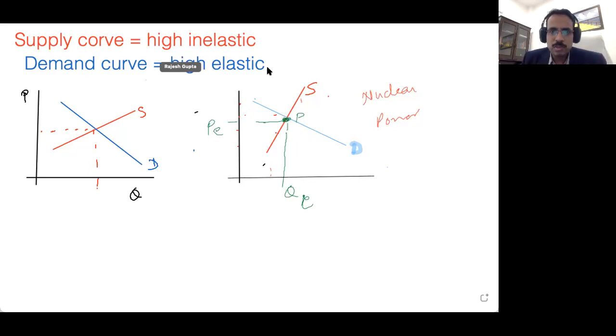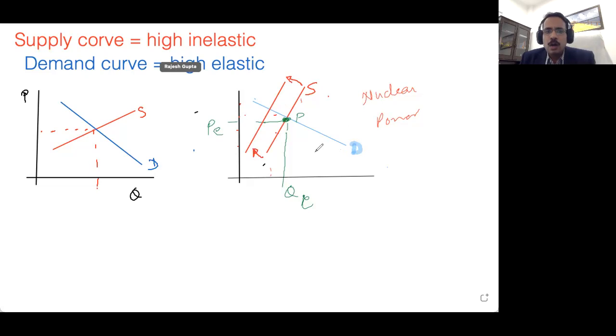Now, what does it mean? The supply curve is going to shift leftwards whenever a tax is imposed. So this supply curve is going to shift here like this. You can see the supply curve has shifted leftwards. Why will the supply curve shift leftward?